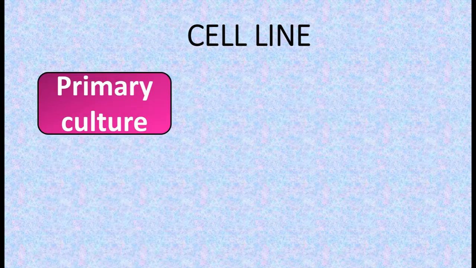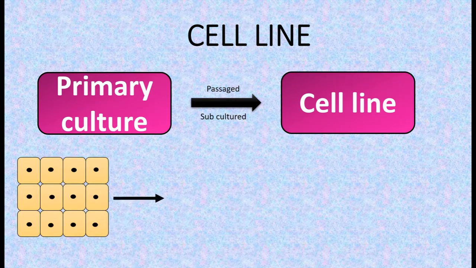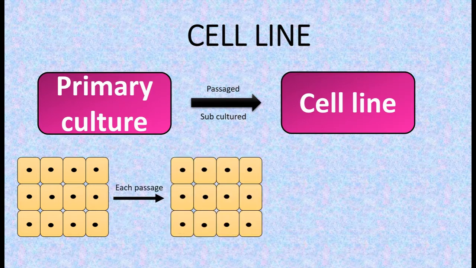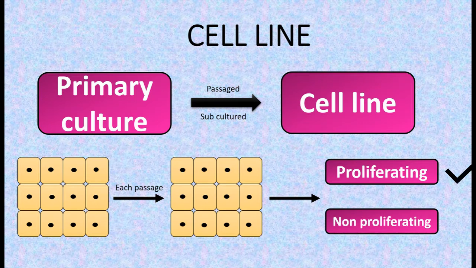Now comes our topic, that is cell line. After the first subculture or passage, the primary culture becomes known as a cell line or may be propagated and subcultured. With each successive subculture, the component of the population with the ability to proliferate most rapidly will gradually predominate and non-proliferating or slowly proliferating cells will be diluted out.